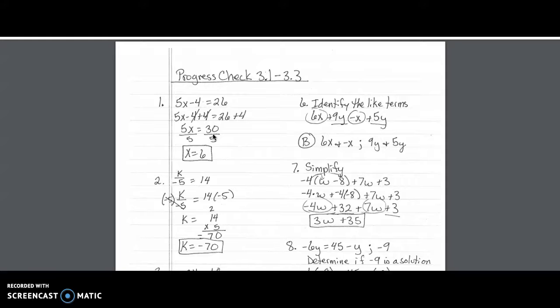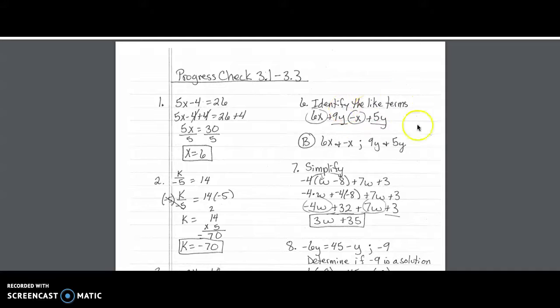So just approach everything with that point of view of, this is me convincing Carrie that I know exactly what I'm doing without a shadow of a doubt, and I'm going to spell it out for her. You're basically in charge of teaching me what you know. So you are going to very clearly spell it out. I know that the answer is 6 because I divide both sides by 5, and that's how I get to my answer. If you skip steps, even steps that seem that simple, you can lose credit and it can cause you to not pass the exam.